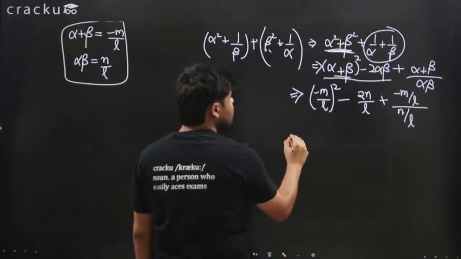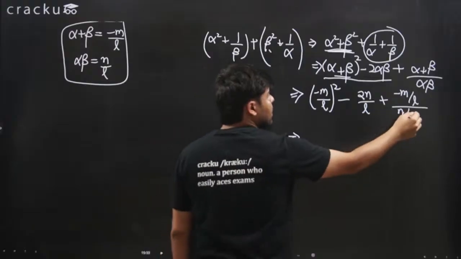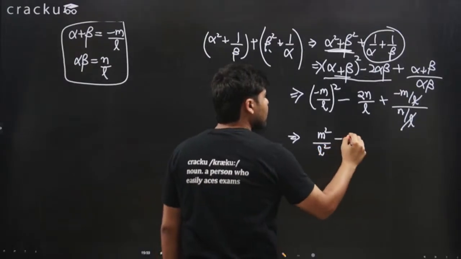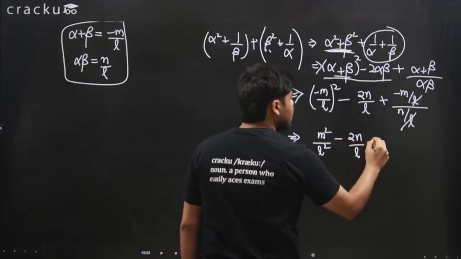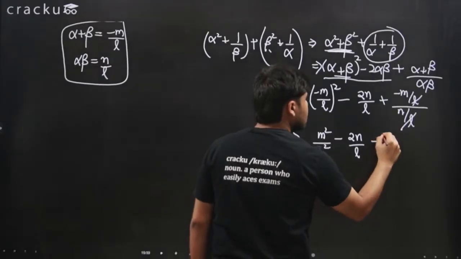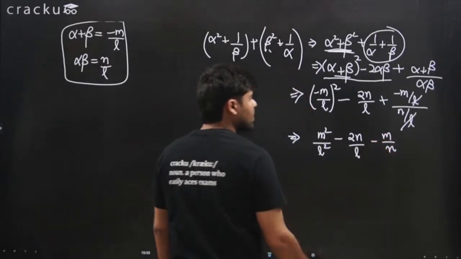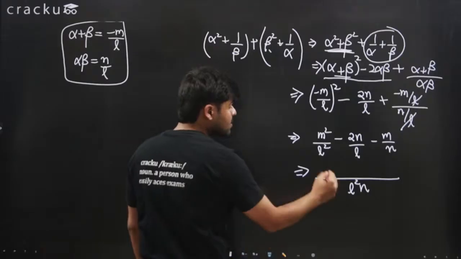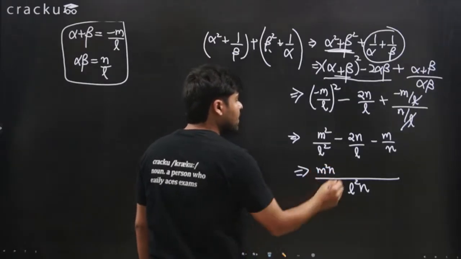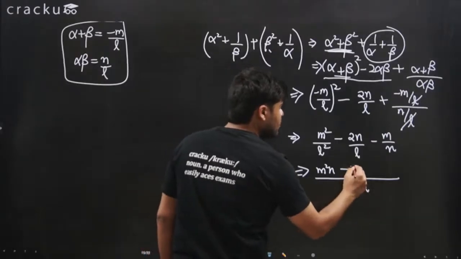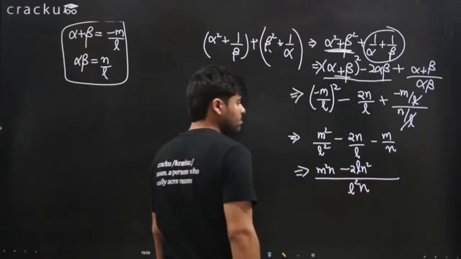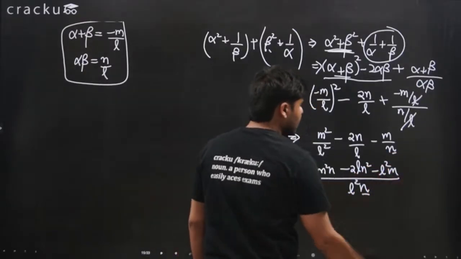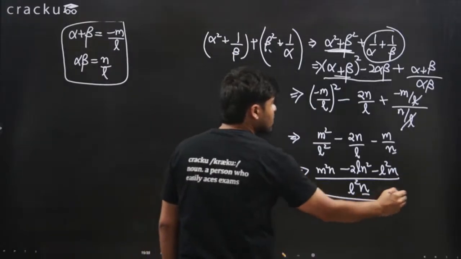Okay. Now this simplifies to, I can cancel L and L. I'll get m square over L square minus 2n over L plus minus m over n. I can take the LCM. Here I will get L squared n. This comes out to be m squared n minus 2ln squared minus n and n, so this comes out to be L squared m. Okay, this is the sum of the roots of the new quadratic equation.